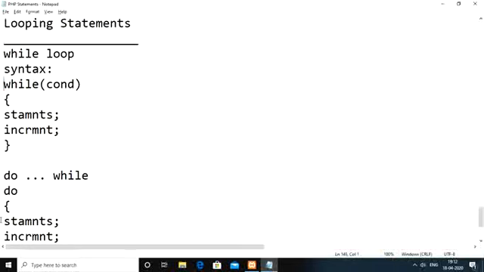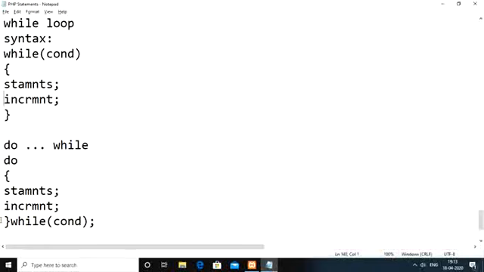But when do we go with the while loop and when do we go with the do while loop? Whenever there is a need of checking the condition at the beginning itself, prefer the while loop. Whenever you need to perform the condition checking at the ending, you need to go with the do while loop.